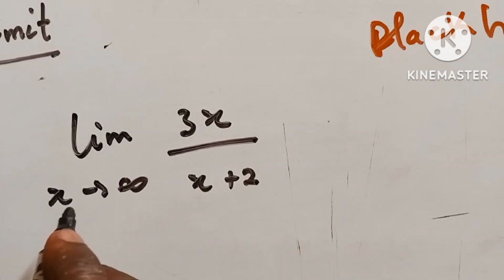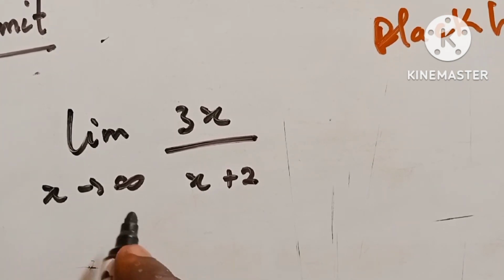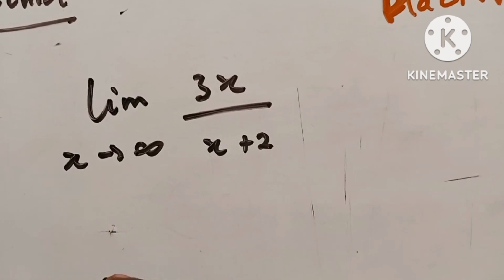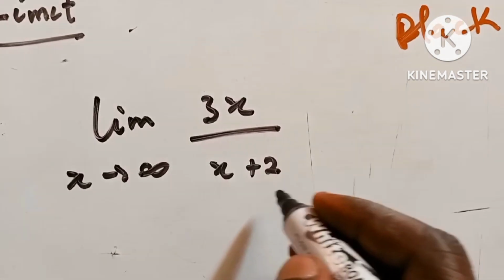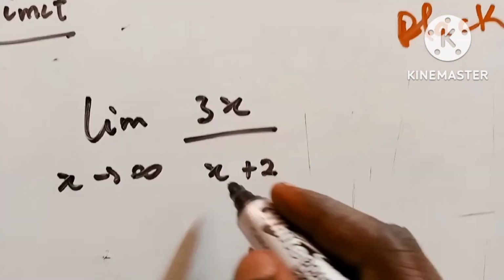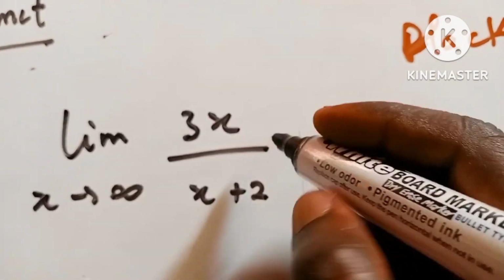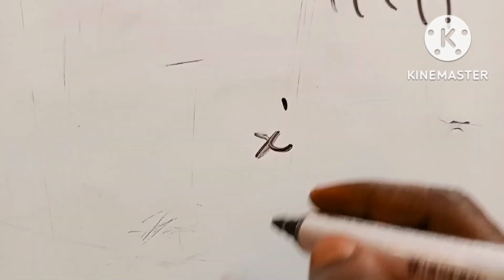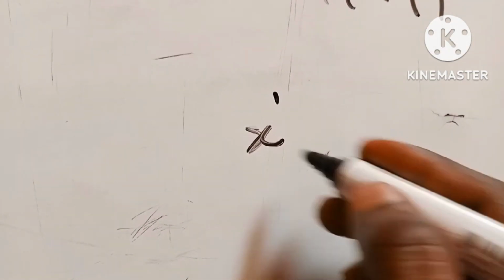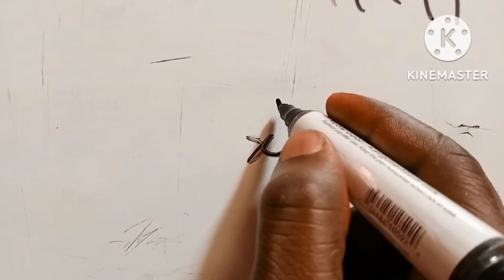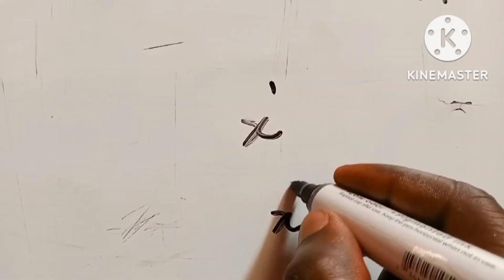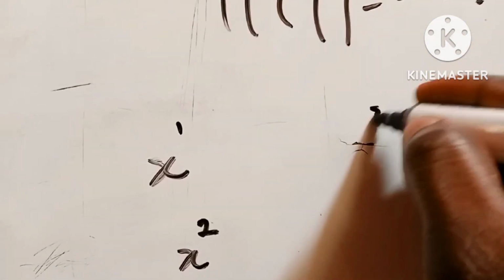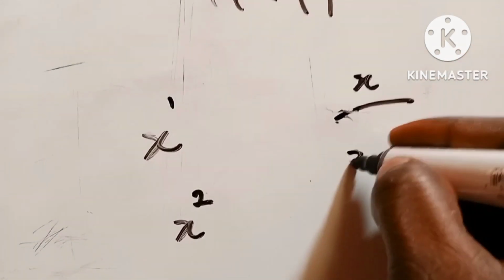If you want to know how to solve this, there's a laid-down procedure. The first step is that you have to divide by the highest power of x. What I mean by the highest power is this: if you have x raised to the power 1 here, and I don't have any other x here, the highest power is the exponent 1. What about this x? This is the highest power here, so it is 2. So if you combine everything together, it is x squared.